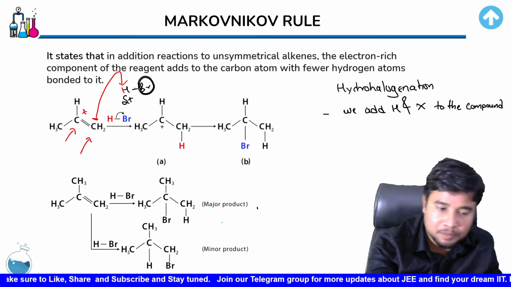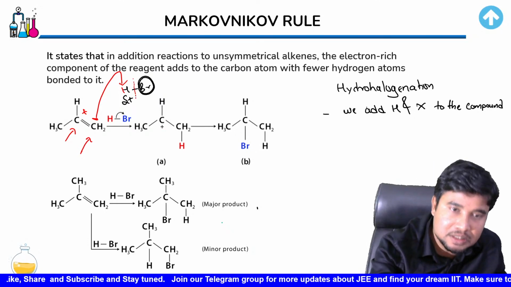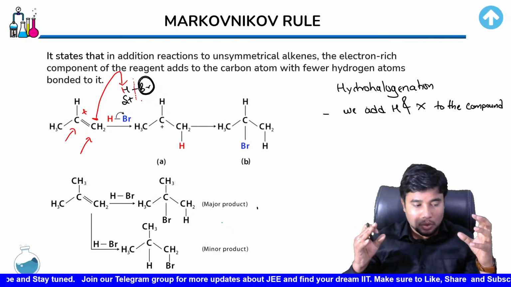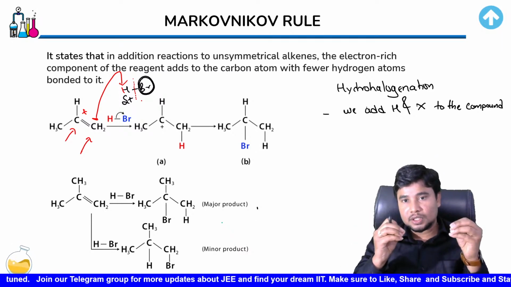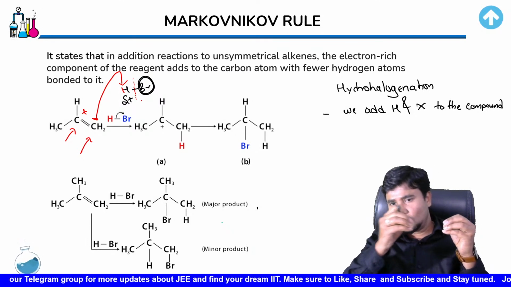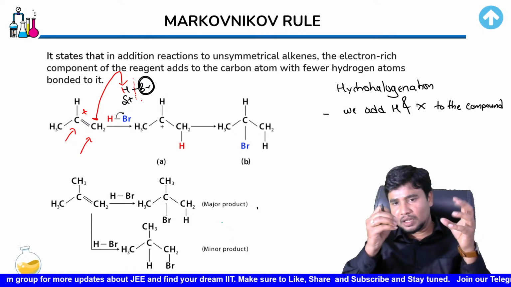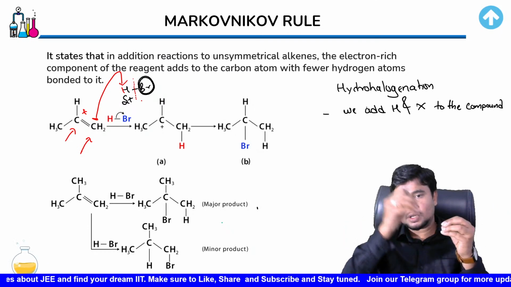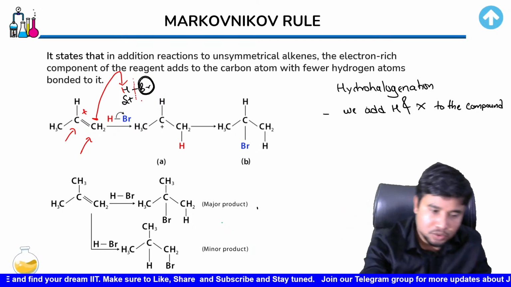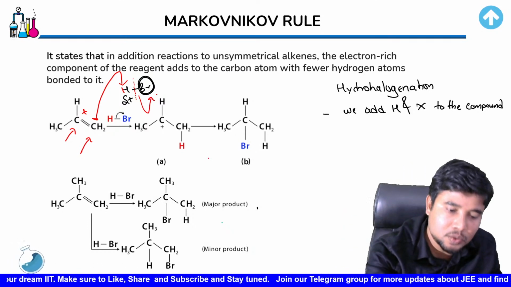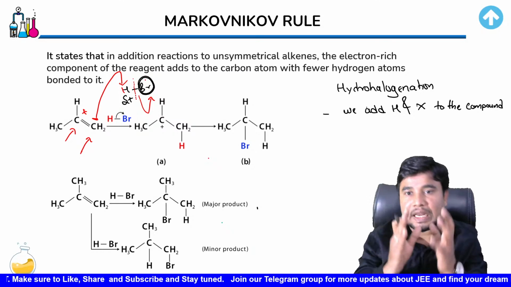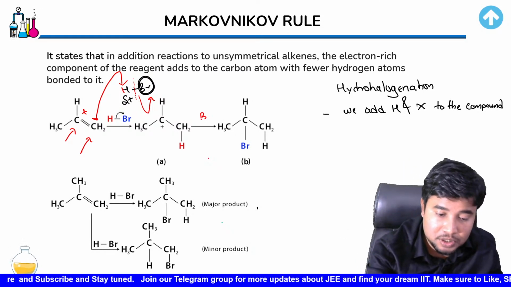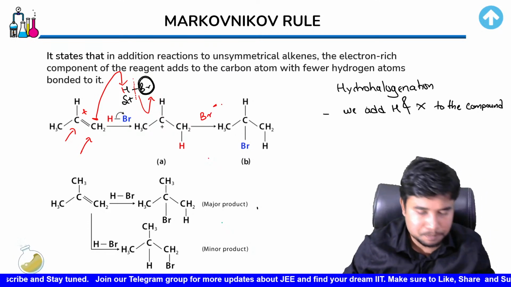So there has to be something that would stabilize this. Remember, the bond between this hydrogen and bromine is a polar bond, so electrons are more towards bromine. As you make the electron come to hydrogen, the hydrogen would be free from bromine, and bromine would take away the electrons and run away. This bromine would take away both the electrons shared between hydrogen and bromine, and that is why the other product generated is Br minus.